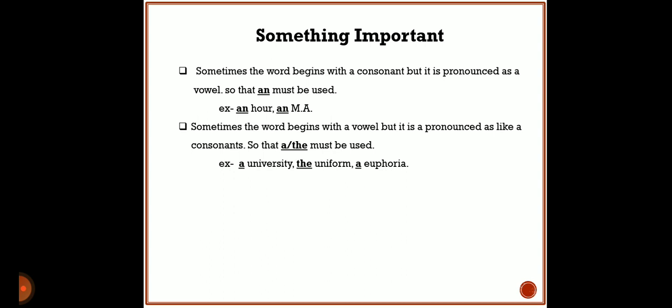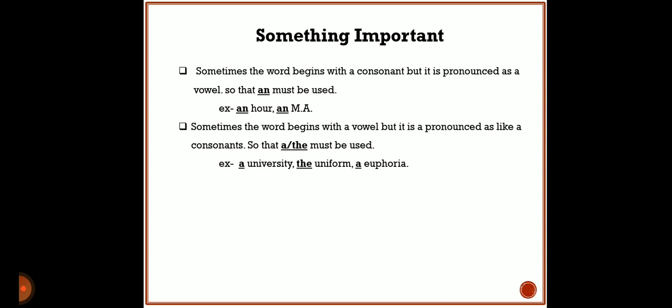Same as university, the Y sound is a consonant, so though the word begins with the vowel U, its pronunciation begins with a consonant, and we take a. And the last example, euphoria.